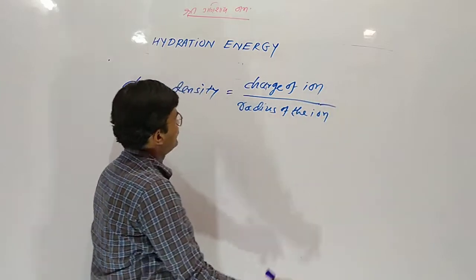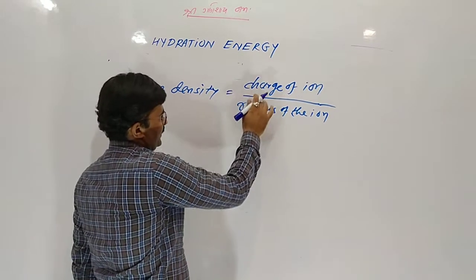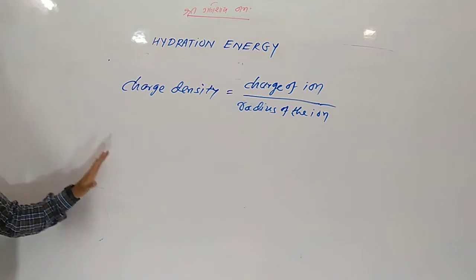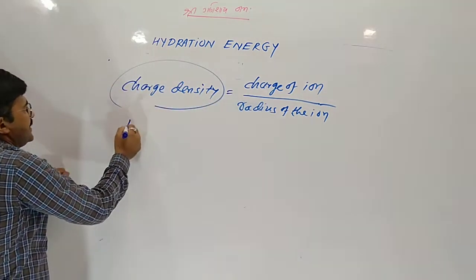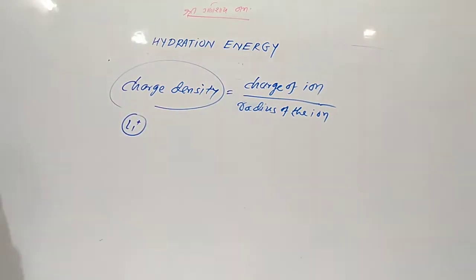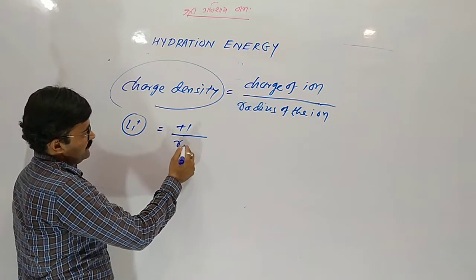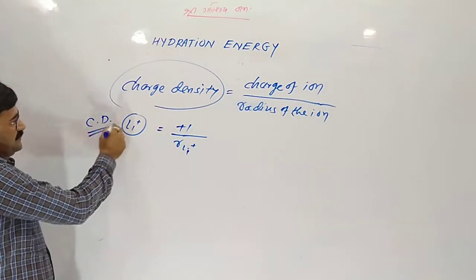So hydration enthalpy depends upon the charge density. An ion having higher charge density has more hydration energy. In the case of lithium, the charge is +1 and the radius of lithium is very low, so the charge density of lithium is very high.